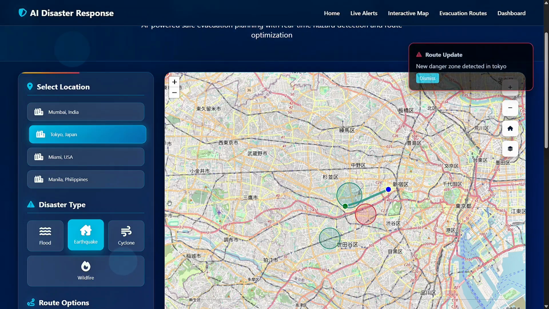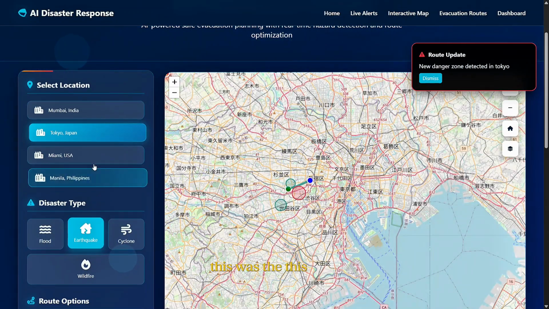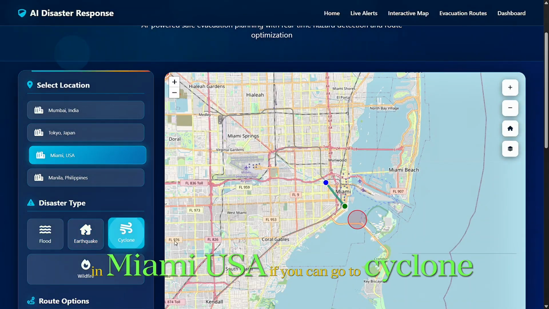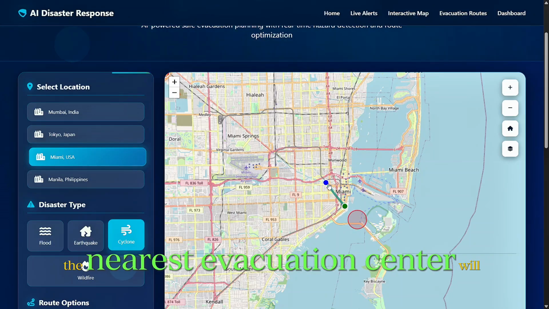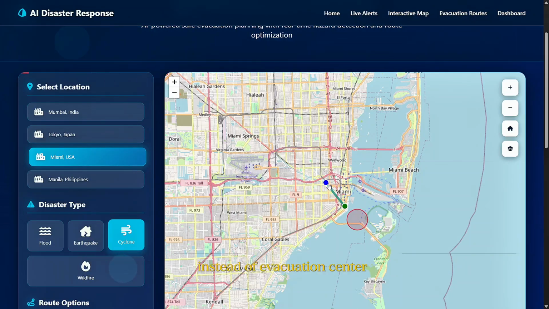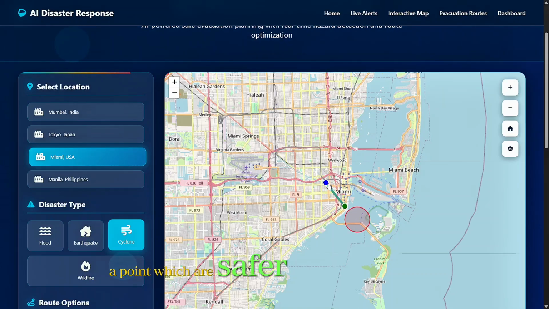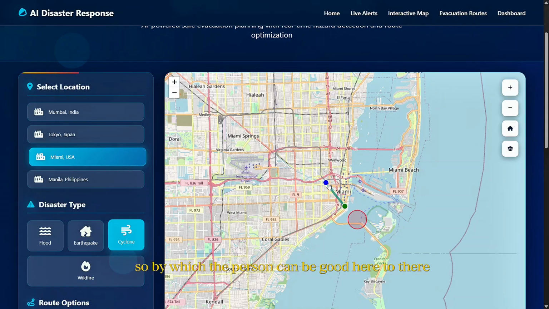So that was for Mumbai. In Miami, USA, if you go to cyclone, you can see that this is the affected area. For the persons who are trapped here, the nearest evacuation center will be here. Instead of an evacuation center, we can also create a point which is a safer zone for the people, so that the person can go from here to there. So yes, these were the evacuation routes.